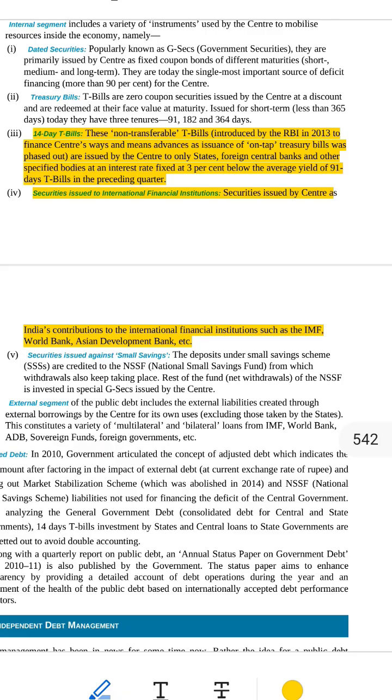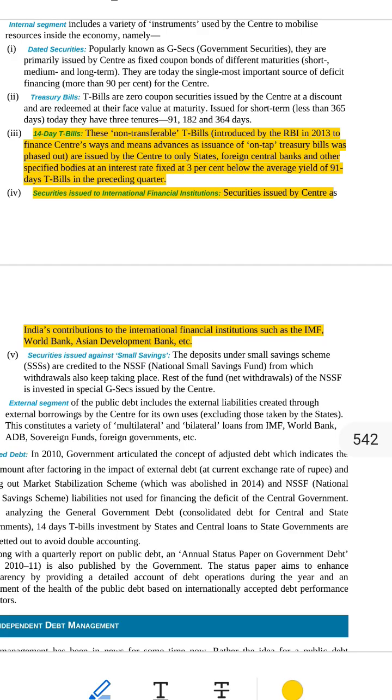Who can buy these 14-day T-bills? Only state governments like Kerala, Gujarat, etc., foreign central banks, big banks of other countries, and other special big institutions decided by RBI. Important, you and I, common people, can't buy them. These are only for big official bodies.